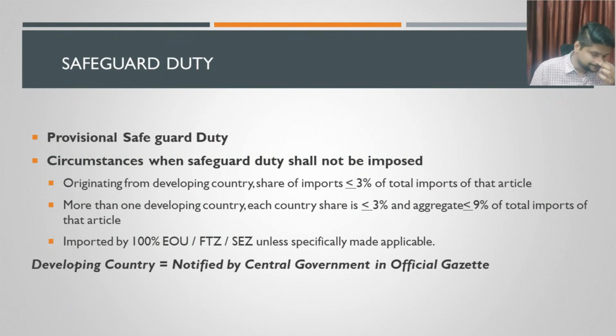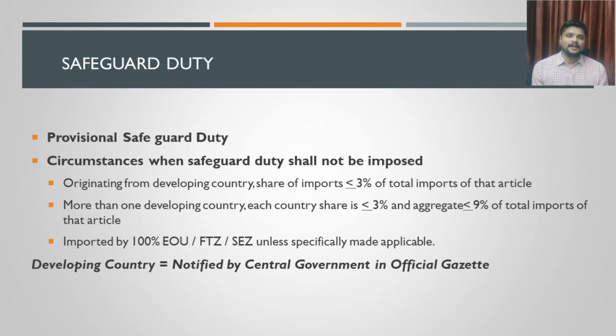I will give you an example. If you are importing a pedestal fan from Denmark, and if Denmark is a developing country, then the total value of pedestal fans which you can import during the year can be only up to 3% of the total value of pedestal fans being imported from Denmark by the entire nation.